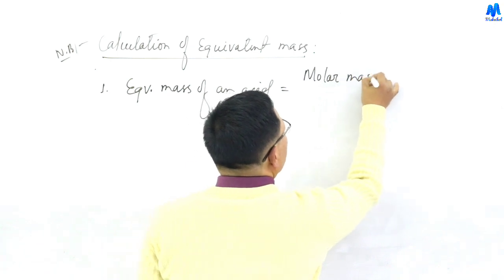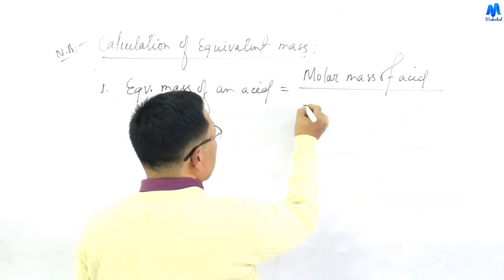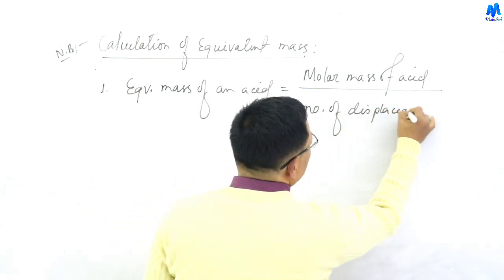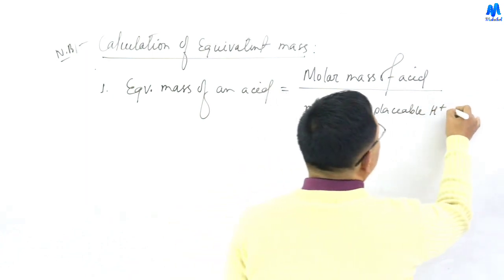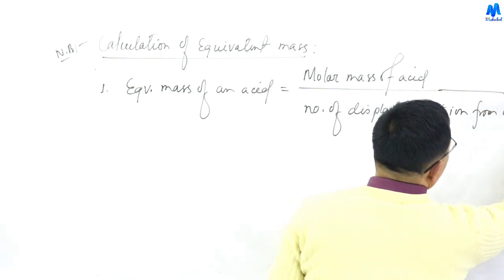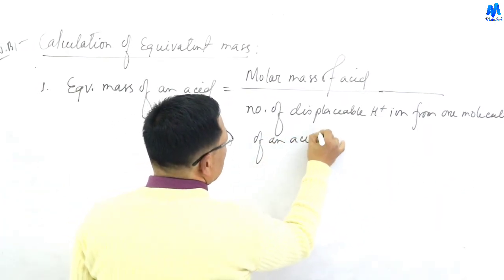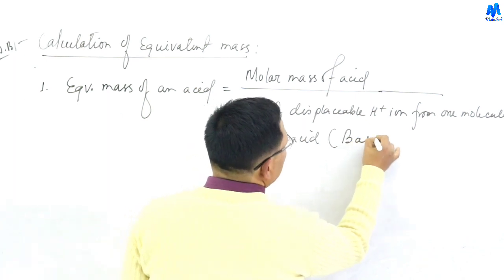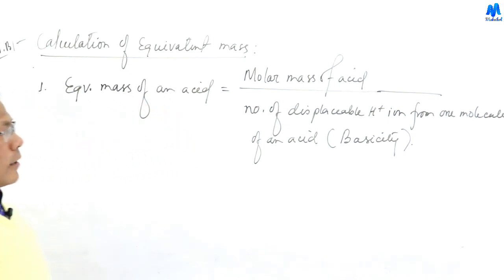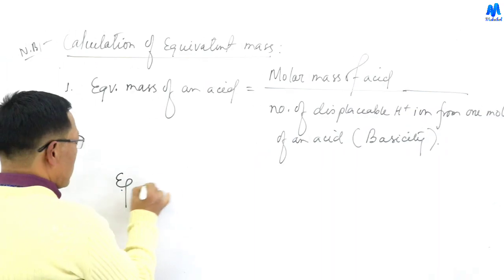is the molecular mass of the acid divided by the number of displaceable hydrogen ions from one molecule of the acid. This is called basicity: the number of displaceable hydrogen ions from one molecule of an acid.